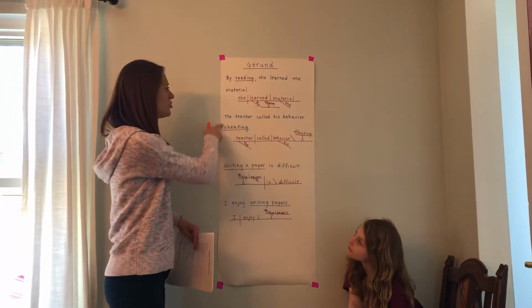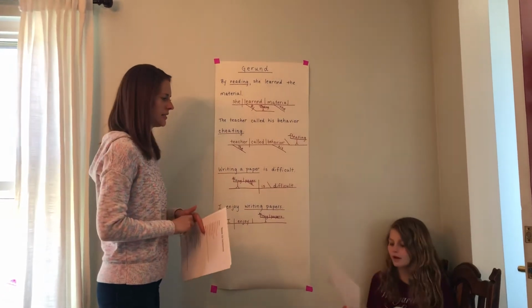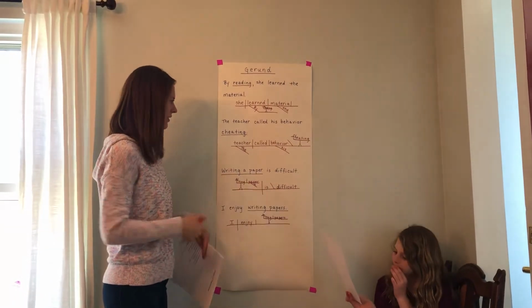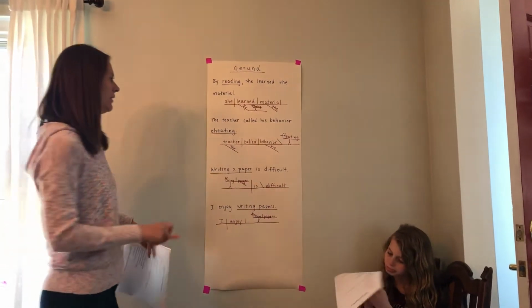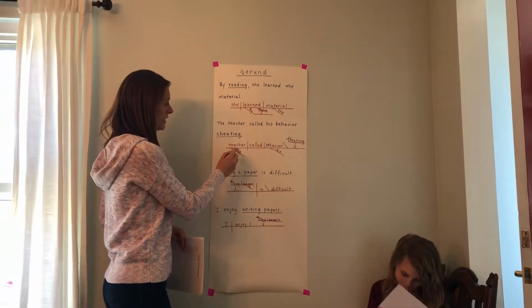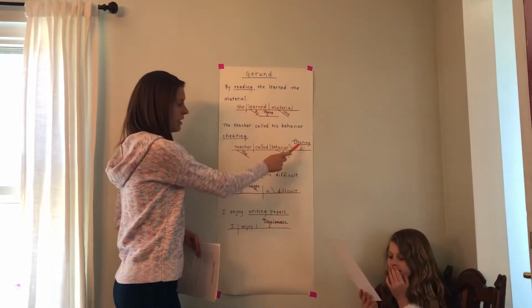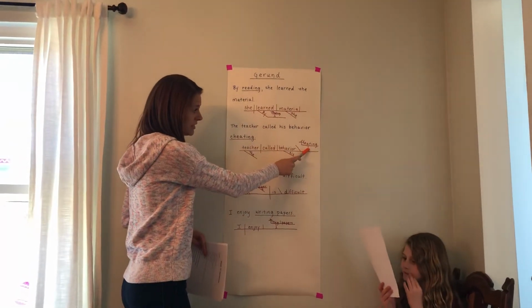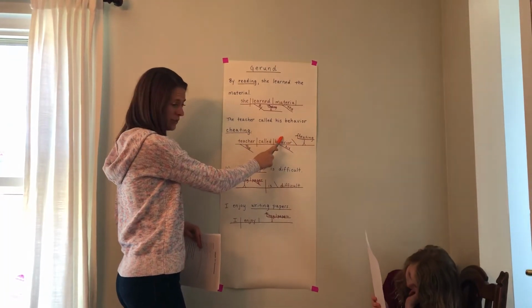All right, the teacher called his behavior cheating. What is our gerund in this sentence? All you have to do is look up here. The teacher called cheating. Good. So the teacher called his behavior what? Cheating. Does that rename behavior? Could you say behavior equals cheating?